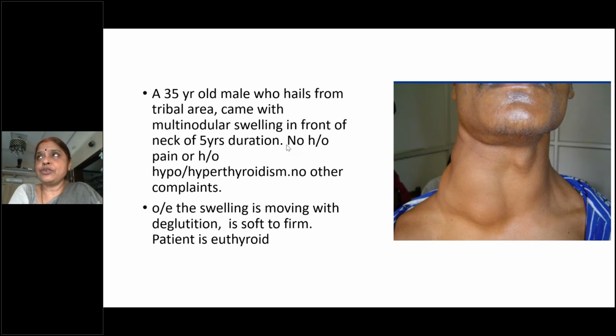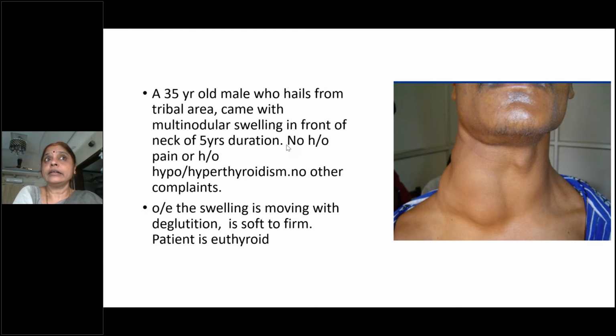How is the capsule of the thyroid gland formed? From the pretracheal fascia. Very good. The pretracheal fascia forms the capsule of the gland. This capsule is well developed in the upper part of the gland, so it is very tough, and the gland cannot grow beyond that. But this capsule is deficient inferiorly and posteriorly, so the gland grows beyond the lower border, and it may even extend into the retrosternal region. Understood? This is very, very important.